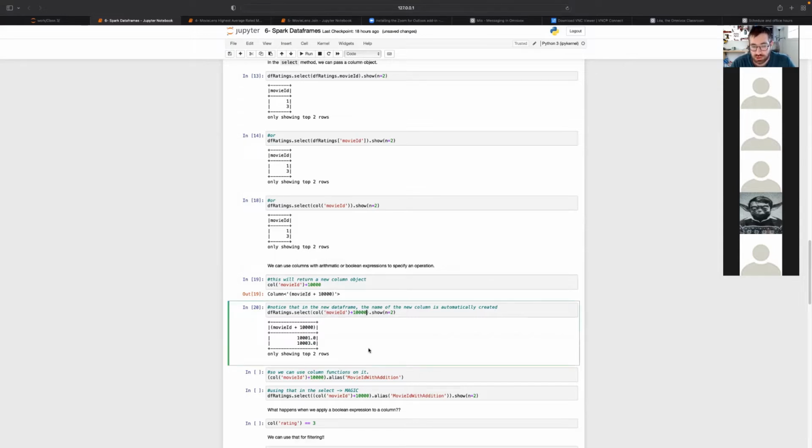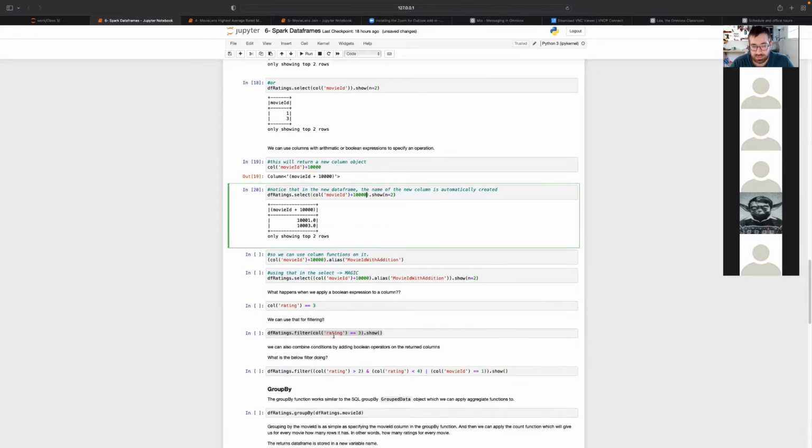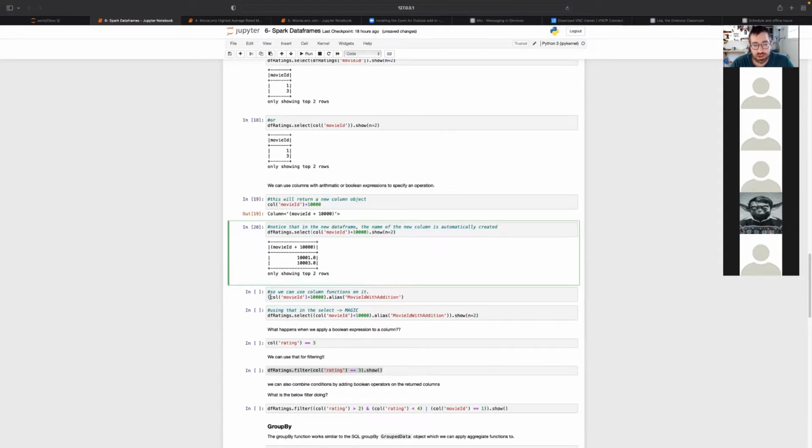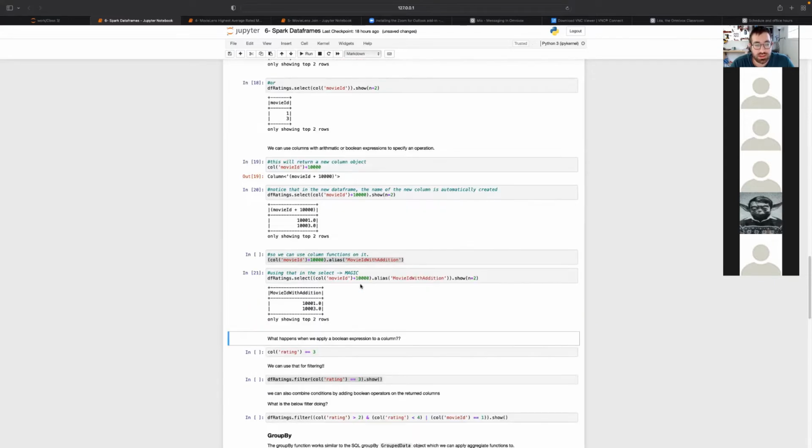However, we can also give it an alias. So here we're creating the column movie ID, adding this number to it, and we're giving it an alias name of movie ID with addition. And then we are using all of this inside the select. So if I run this, we get a new column that we selected here, which is the result of the column movie ID plus this number, with an alias name of this.